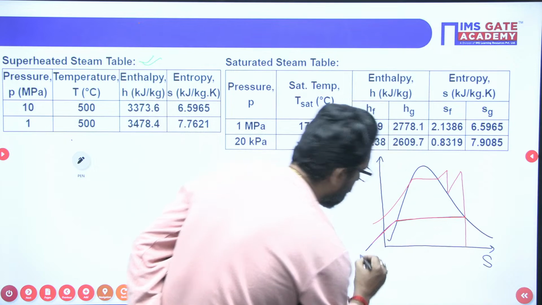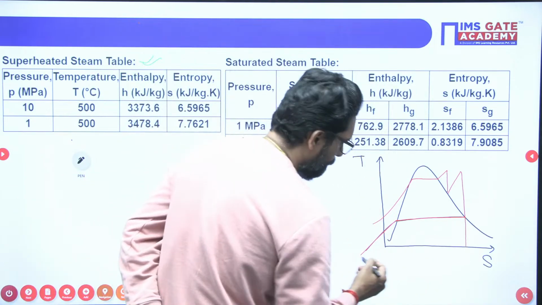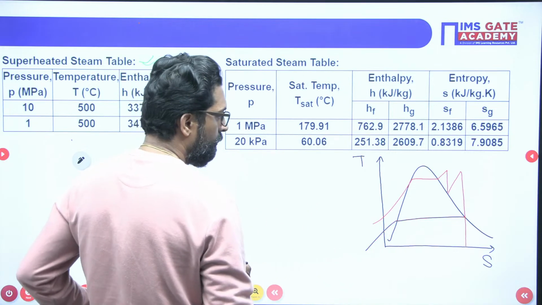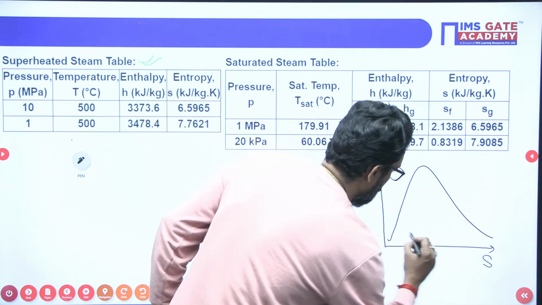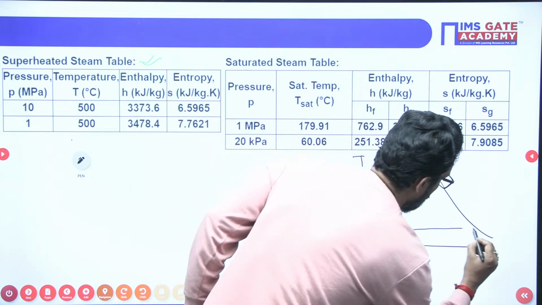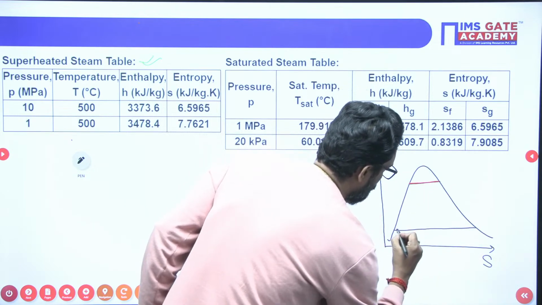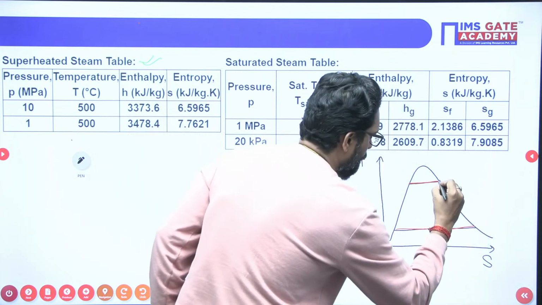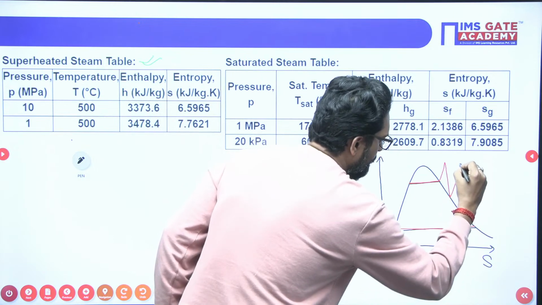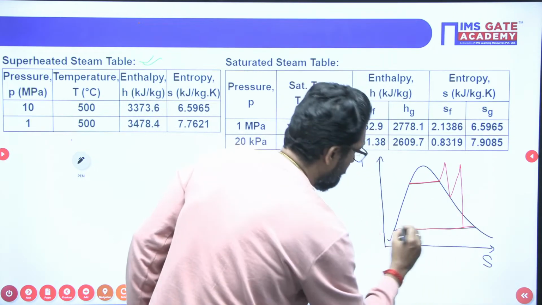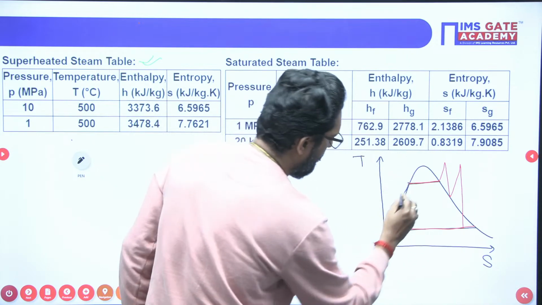This is the diagram. Correct? No, it is not like that. This is condenser pressure and this is boiler pressure. Steam goes in, there is expansion, again it is reheated, and again there is expansion. There is a pump, pumping is there. This is your diagram.